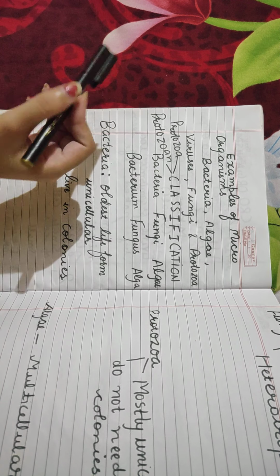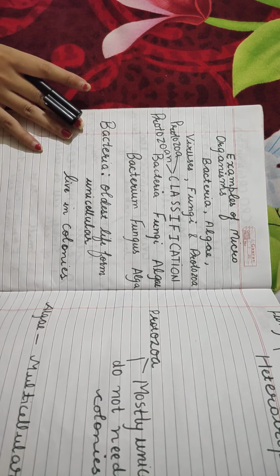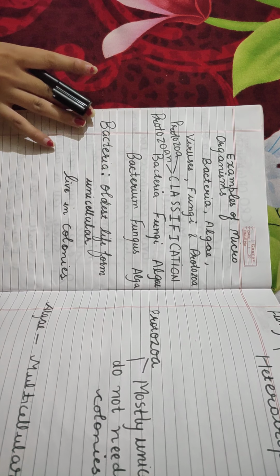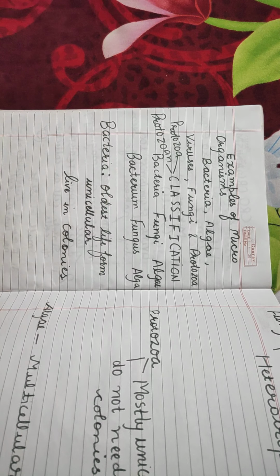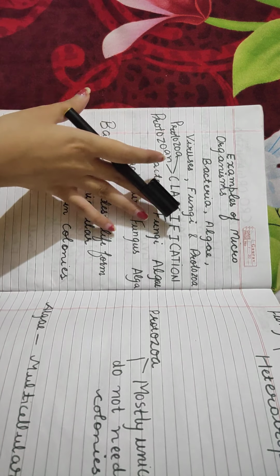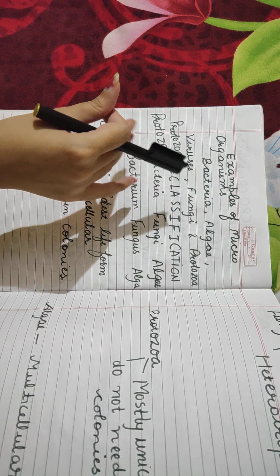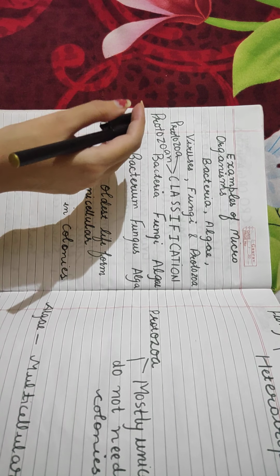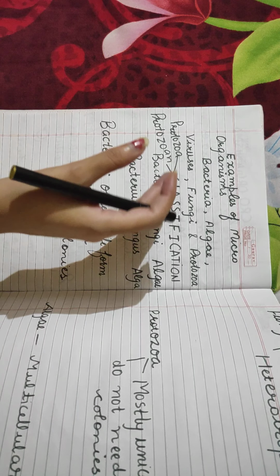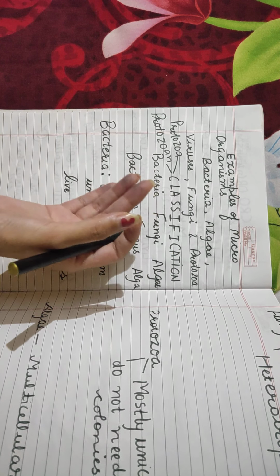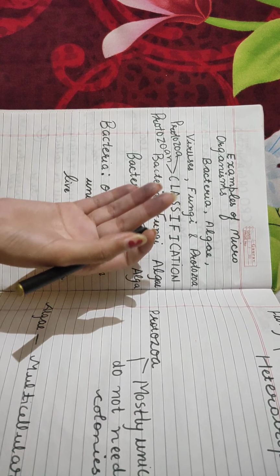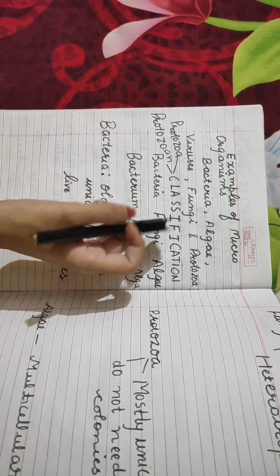So now we're going to start with the next part of the chapter, microorganisms and viruses, friend and foe. In this video, we are going to talk about the examples and classification of microorganisms. As you've probably seen in the previous video, we talked about what microorganisms are. Since we now know what microorganisms are, we can talk about their various classification, their various types, right?